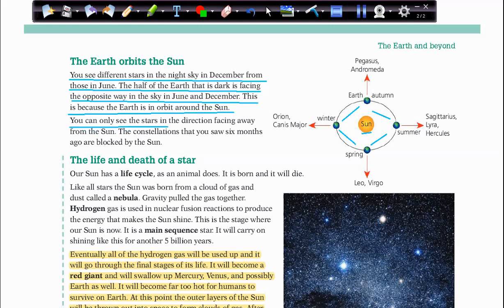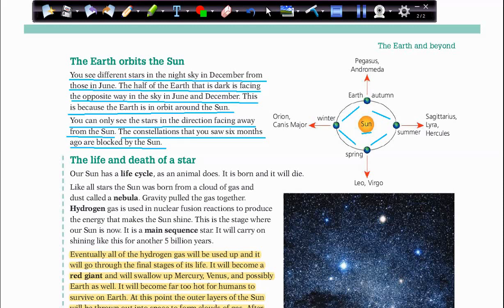You can only see the stars in the direction facing away from the Sun. The constellations that you saw six months ago are blocked by the Sun. So if we are facing the Sun, we cannot see these constellations that we see when we are in the dark. That's why we can see different constellations, only if they are facing away from the Sun.